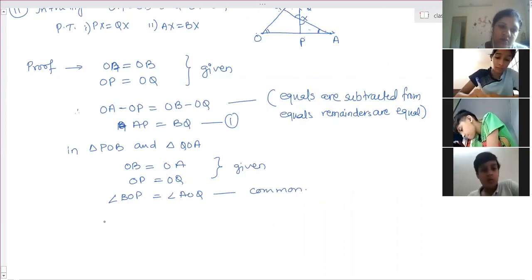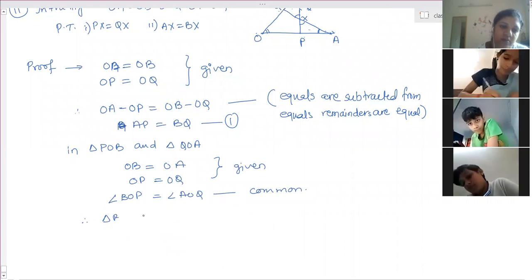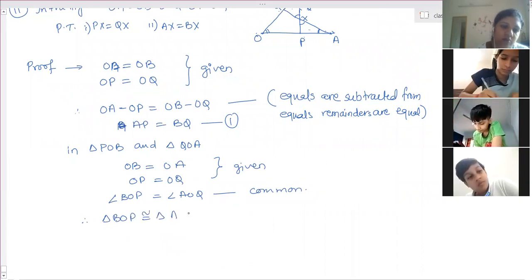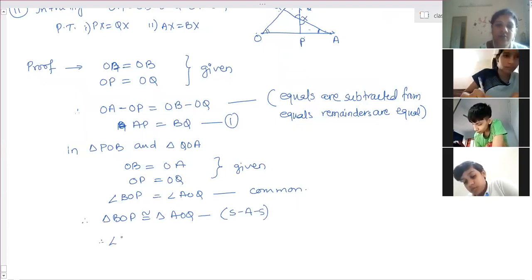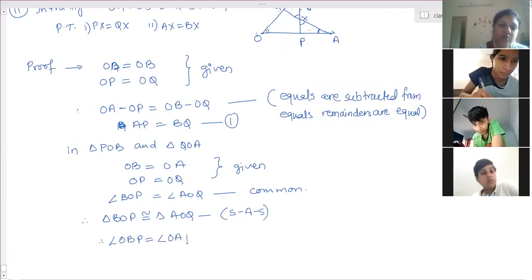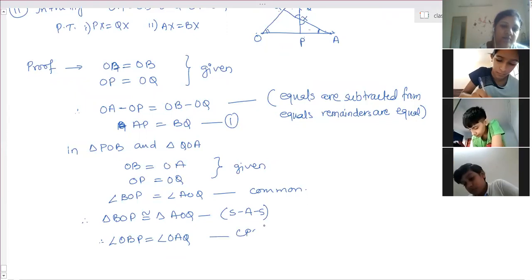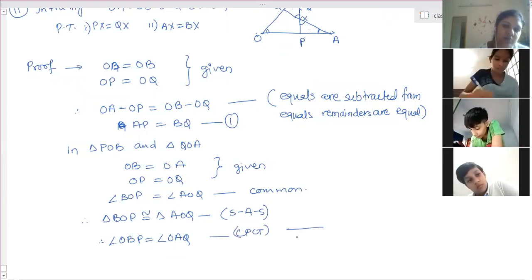Therefore, triangle BOP is congruent to triangle AOQ by SAS congruency. Therefore, angle OBP is equal to angle OAQ by CPCT. And mark this as equation 2.